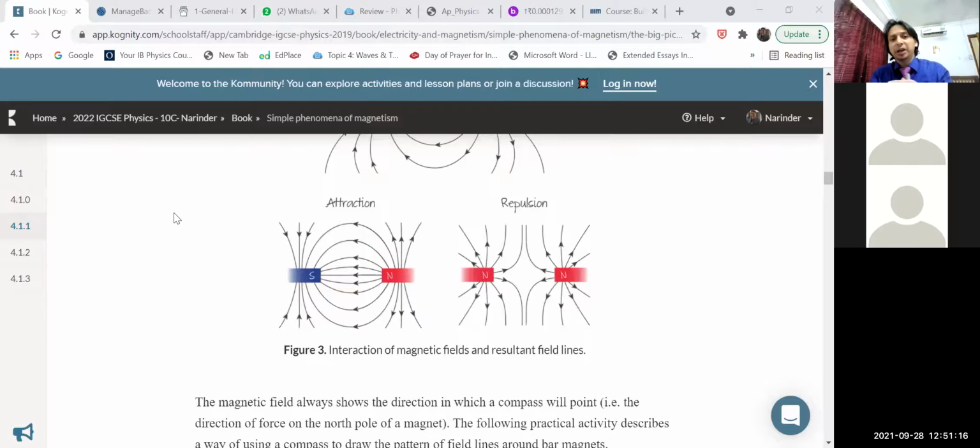And the third diagram, children, this is a very important picture. In this case, we have taken two magnets of the same kind, and again the magnetic field lines are going outward. This can be south and south, or north and north. But the very important thing that you have to notice here is this space. This is the space, children.